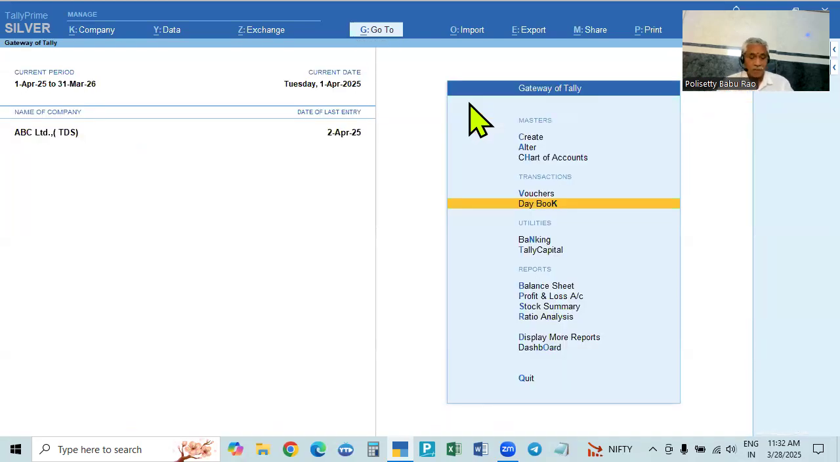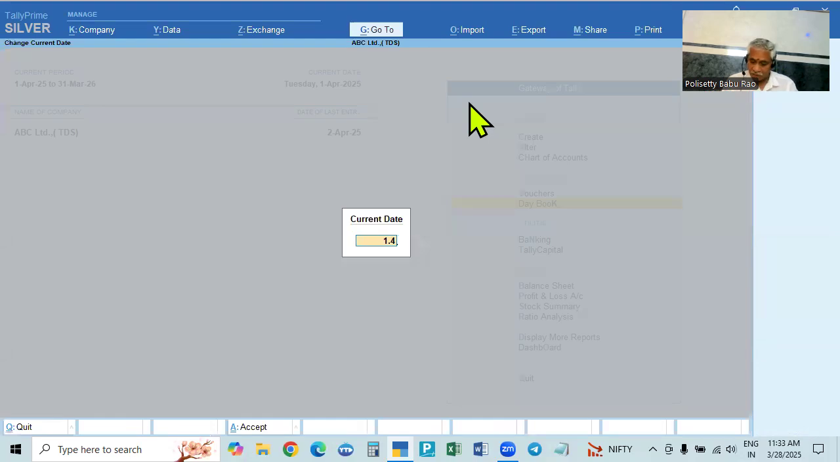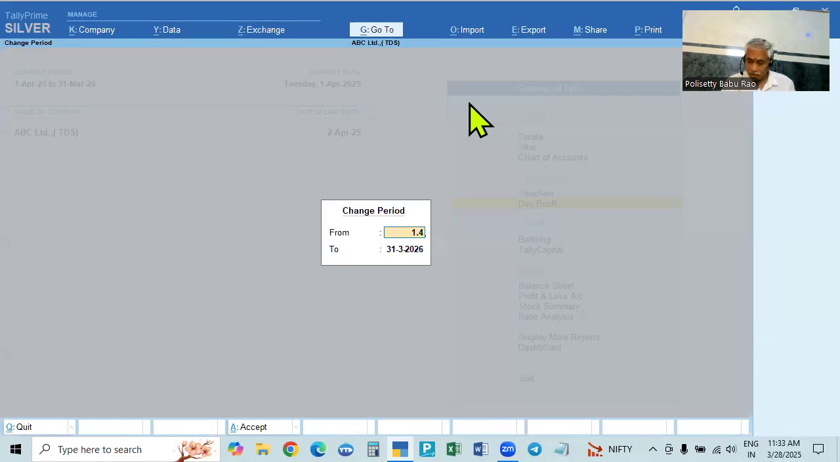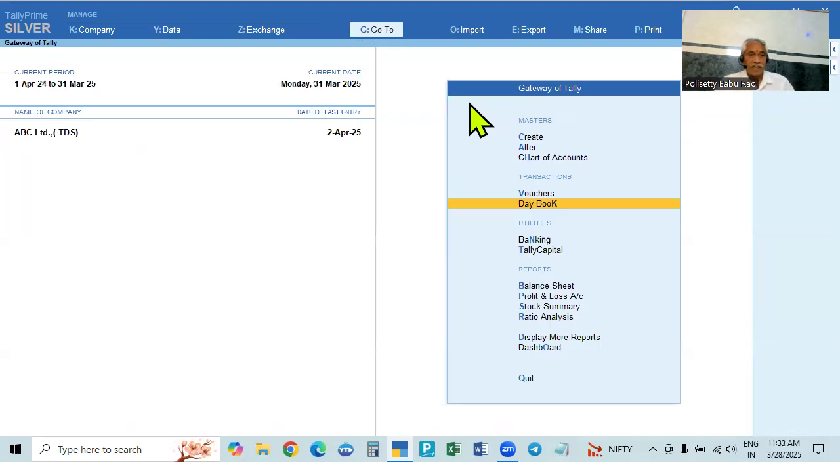So if you use this method, there is a problem. If you want to see the previous period, we have to change the period again, Alt F2. So 1st April 24 to 31st March 25, the last financial year, and we will go to the last financial year. In the last financial year, if you want to see any reports, all this we can do.